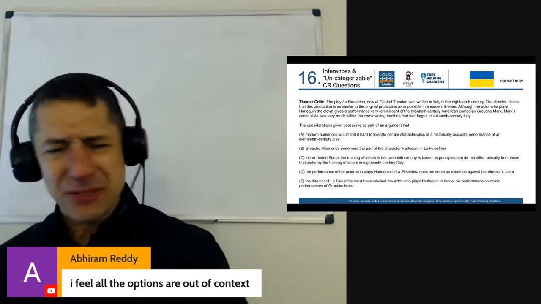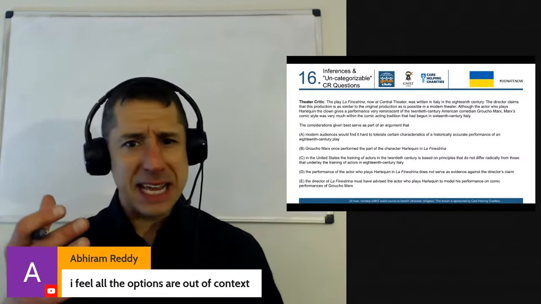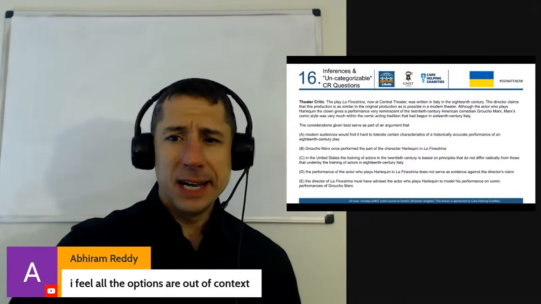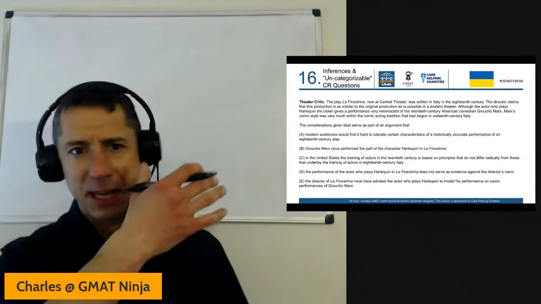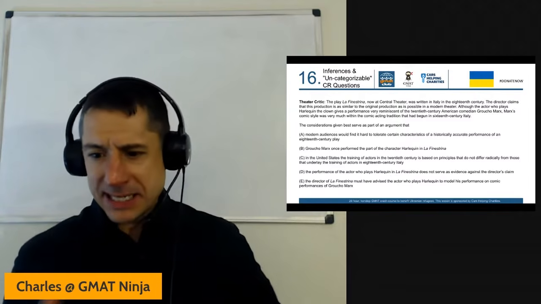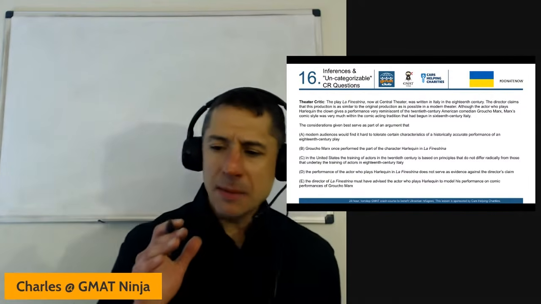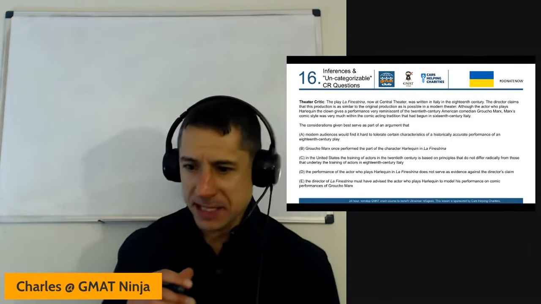All right. Gonna just chat through the passage a little bit. Again, with things like this that don't have a lot to anchor to, there's no conclusion. I don't necessarily find it all that valuable to write a ton down. I'm not gonna make you watch me scribble a bunch of stuff. So this play from 18th century Italy. Now we get to the director's claim that the production is as similar to the original as possible.